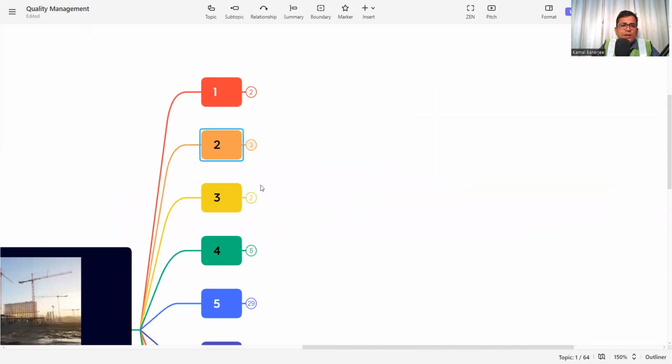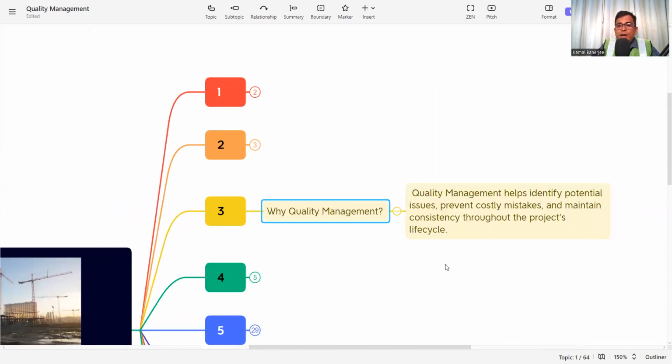The next is, why quality management? Quality management helps identify potential issues, prevent costly mistakes, and maintain consistency throughout the project life cycle. We all know that we have to deliver a product or a service. In any industry, this is the end product, either a product or a service. Now, someone is there to receive the product or the service. So what is the motto? That person or that company should be happy to get that product or service. So this quality management system ensures that if we follow these systems, the product will be delivered as per the client or the customer requirement.